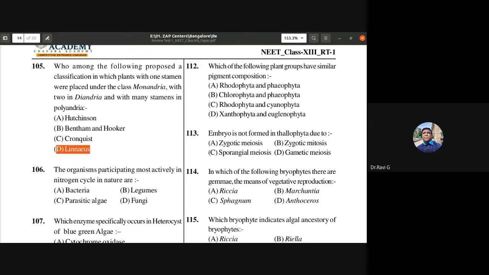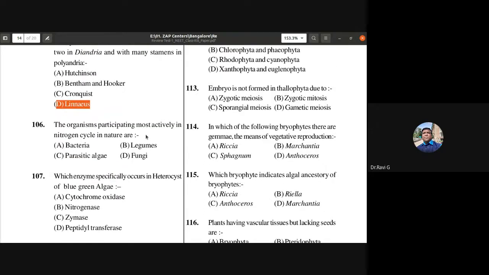Okay. So Monandria is based on only one stamen. Diandria, they have only two stamens, and many stamens they were placed under this group Polyandria. So monoadelphous, diadelphous, polyadelphous is different. It is just based on the number of stamens. So this was put forth by Linnaeus. Okay, let us not confuse it with monoadelphous, diadelphous, and polyadelphous. Instead, Monandria has only one stamen in the flower. So if two stamens are present, all those plants are placed under Diandria. And plants with many stamens are placed under Polyandria. So this system was put forth by Linnaeus.